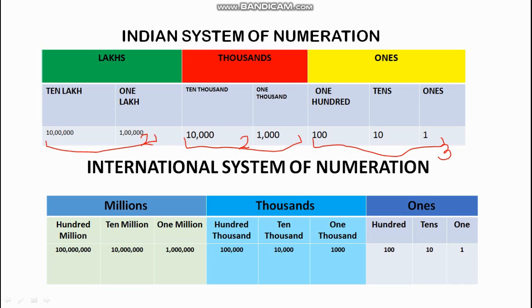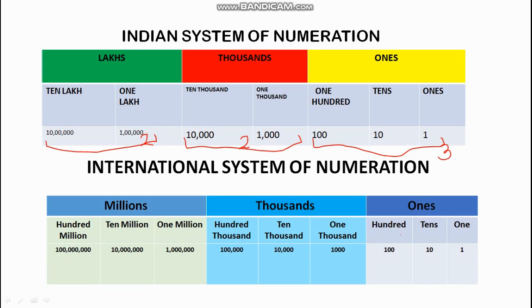Now, we are going to start with the International System of Numeration. This system of numeration is accepted internationally all over the world. Let us see what it is. In the International System of Numeration, we have the ones period, which is the same as in the Indian System of Numeration. We have the thousands period, which is also there in the Indian System, but there is a difference. Then we have the millions period. So, 3 periods are there: ones, thousand and million.